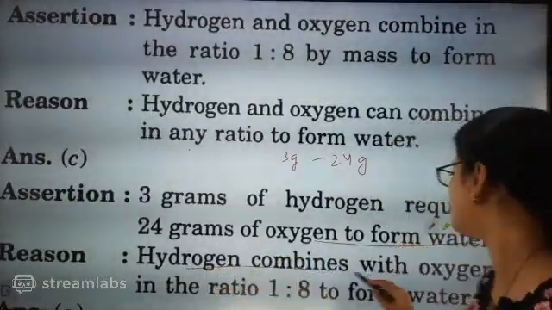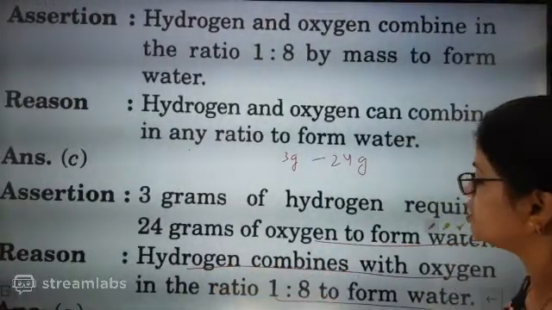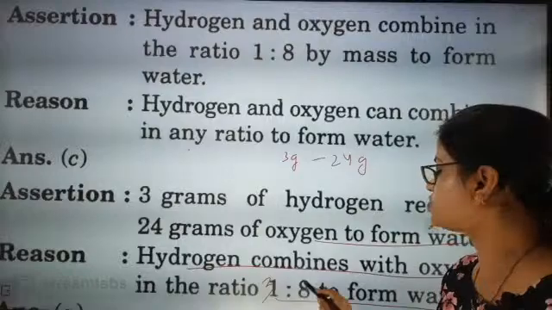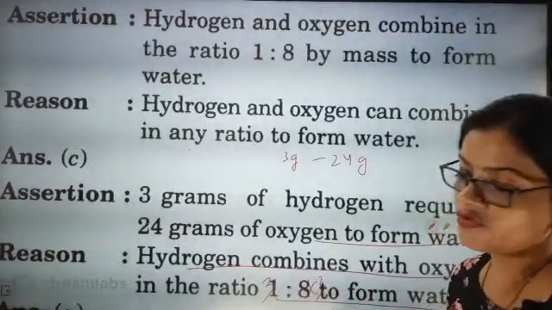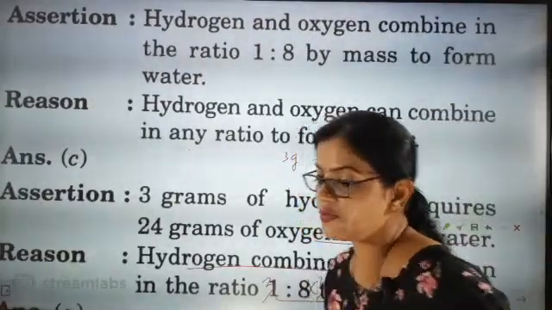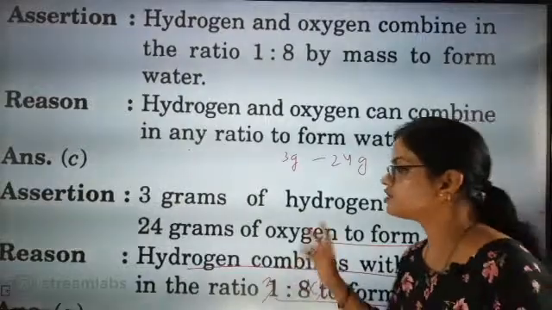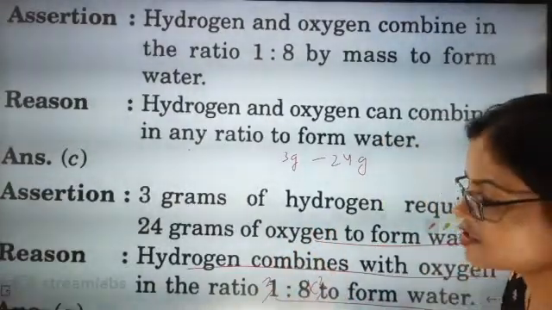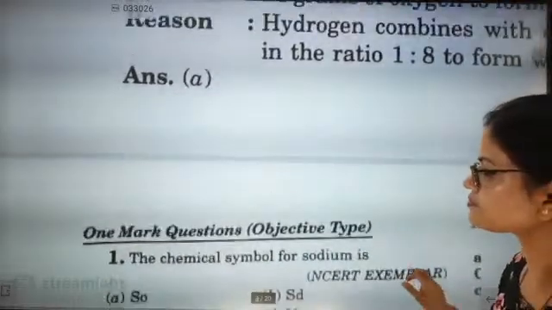Now hydrogen combines with oxygen in the ratio 1:8. So when the hydrogen content becomes 3, the ratio will become 3:24. So both are correct, and the reason is explaining the assertion. So the answer is absolutely correct. Shall we go for the next one?